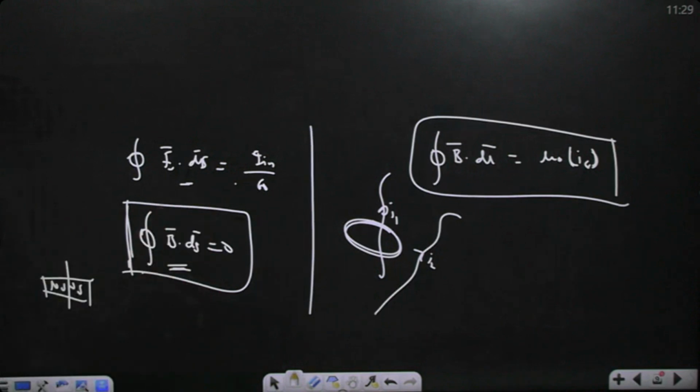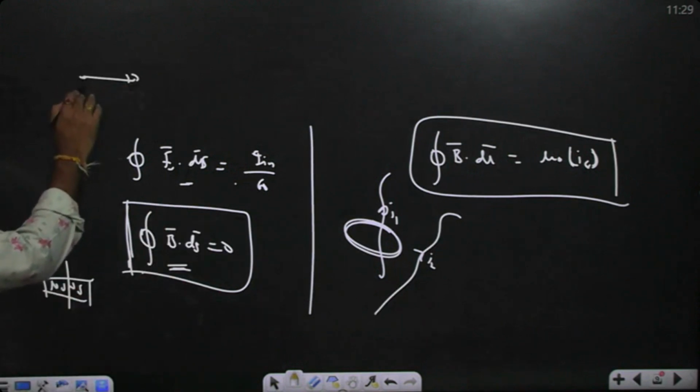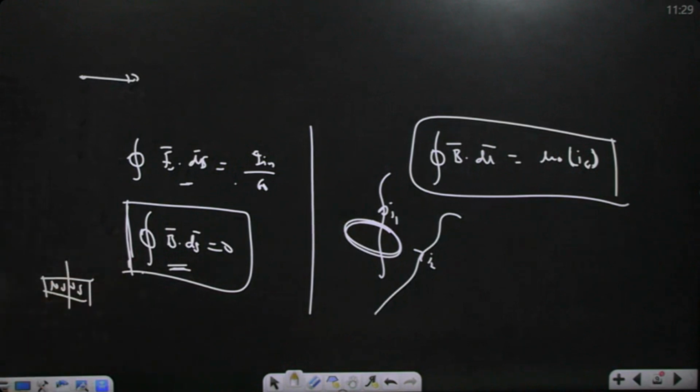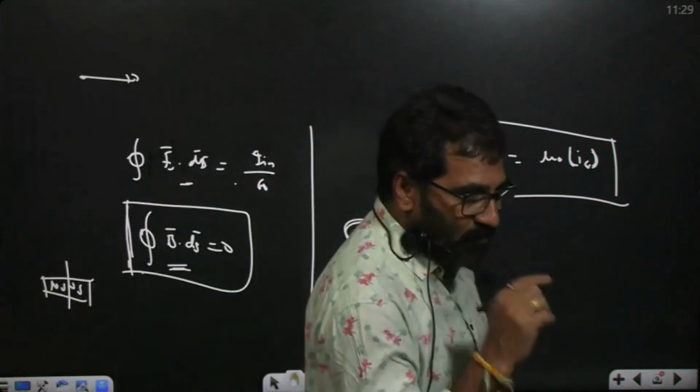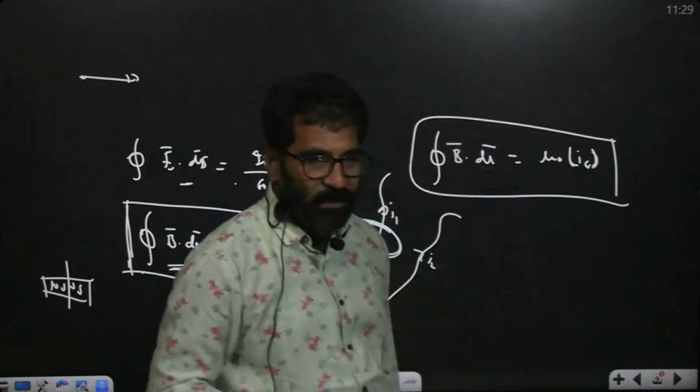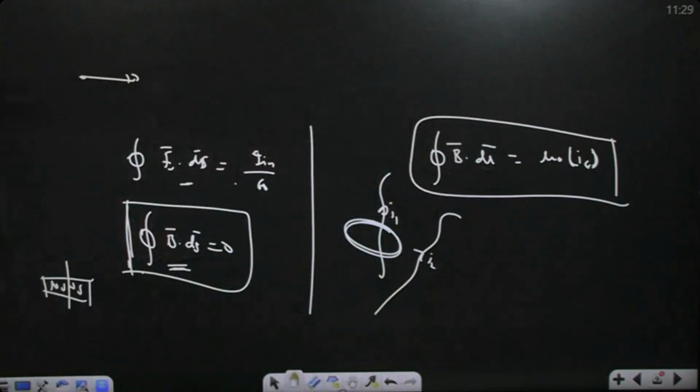Whenever a charge is moving, suppose Q charge is moving with speed v, we can produce a magnetic field at any point, that is mu naught by 4 pi into Q into v bar cross r cap by r square. That magnetic field depends upon the frame of reference, because only one type of charge is moving. But with conduction current, when we consider electrons, both positive and negative charges are moving. Whenever magnetic fields are produced by conduction currents, that magnetic field is independent of frame of reference.